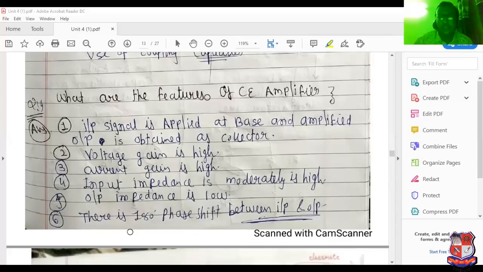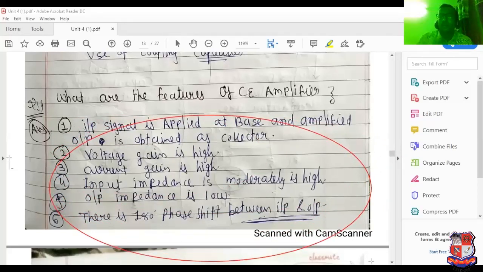So I have discussed here the features of common emitter amplifier. Prepare these features carefully for the MCQ. It is very, very useful regarding the entire analysis of common emitter amplifier.